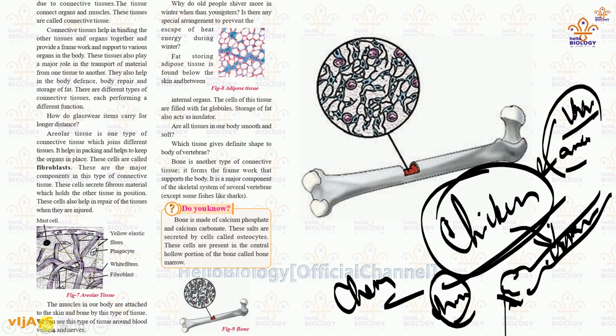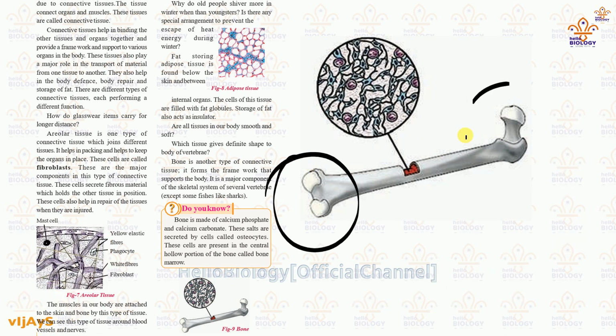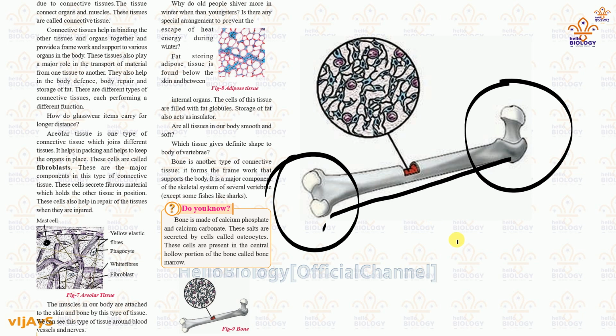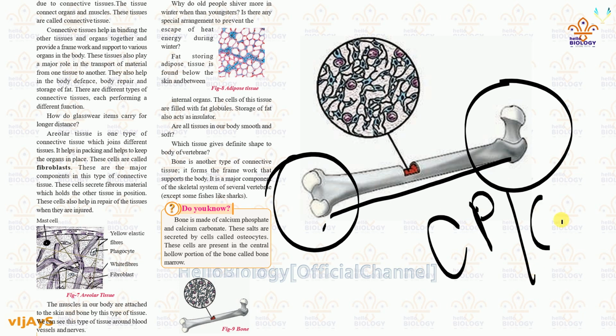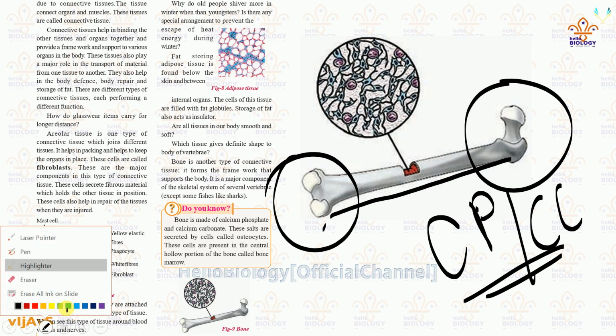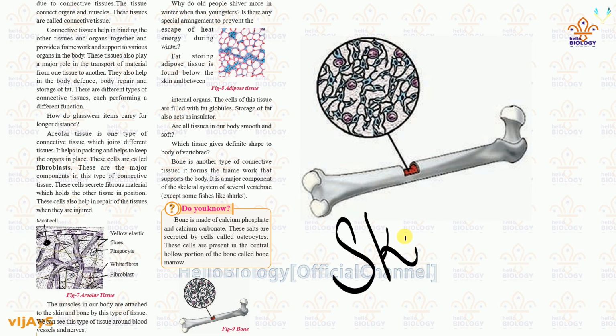You can see here the hardest particle, and that's how it is known as a connective tissue. Two hardest structures are present here, and they make a very hard bone structure. Why? It is made up of calcium phosphate and calcium carbonate. And this whole bone forms a separate system called the skeletal system.